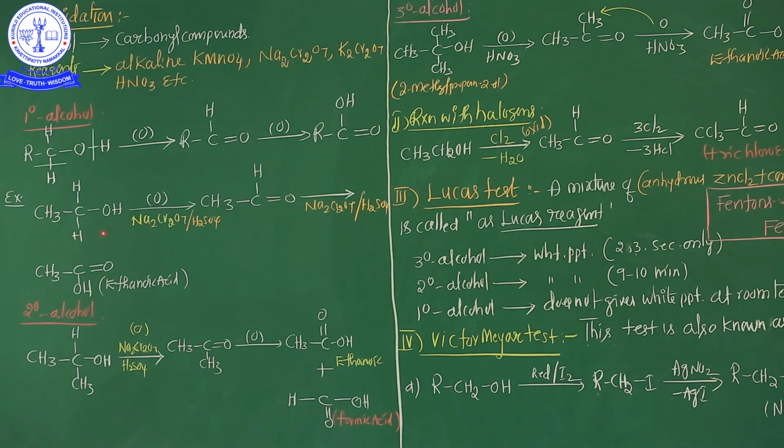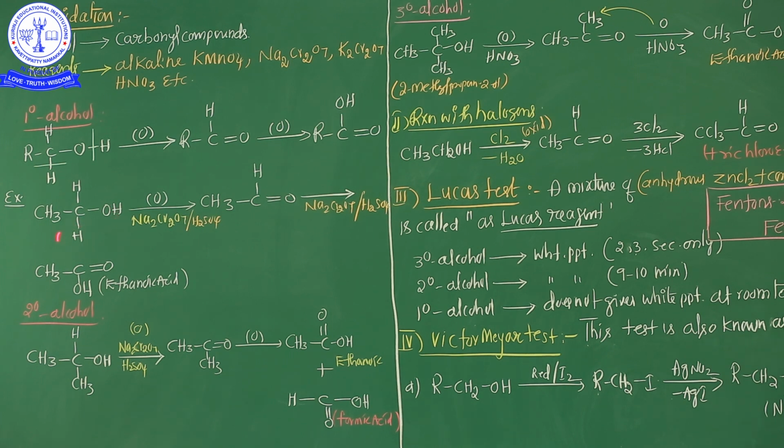This is the example. So see here, CH3CH2OH, ethanol, or the other name is ethyl alcohol. Oxidation in the presence of sodium dichromate and sulfuric acid, these are the reagents. CH3CHO, aldehyde, is formed. See the mechanism: CH3 as usual, and here one H is present and one more H is removed.